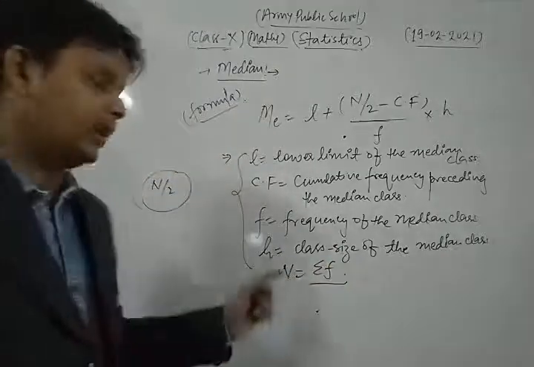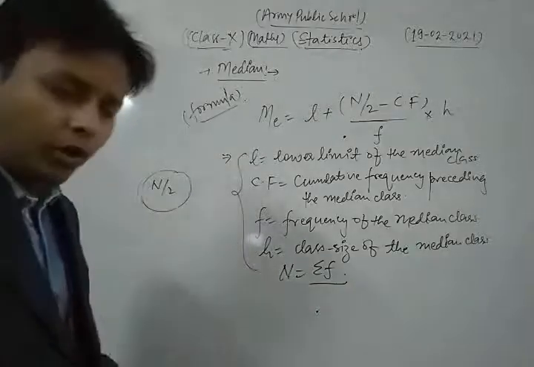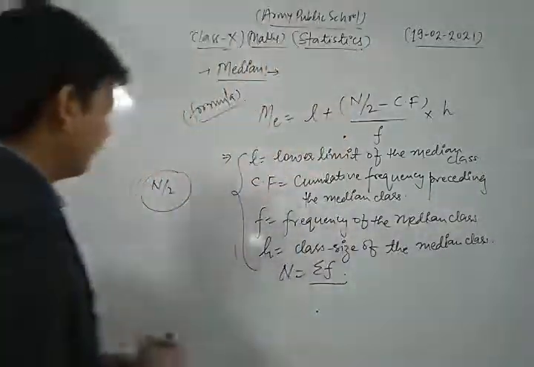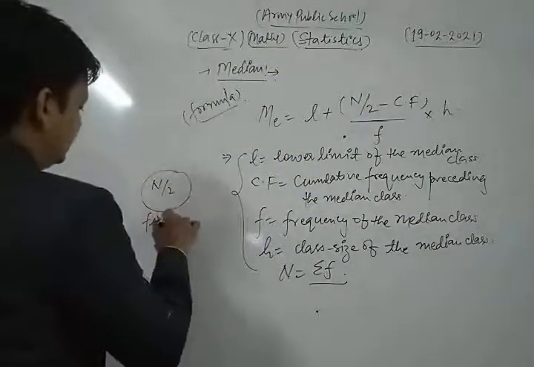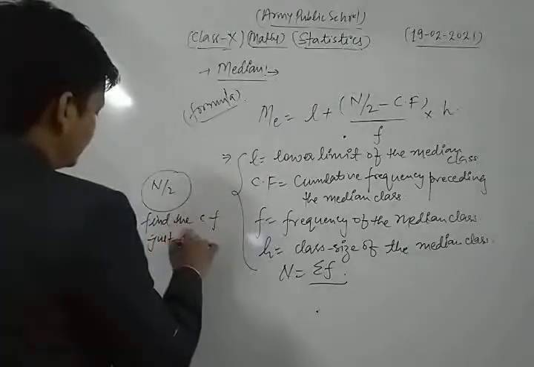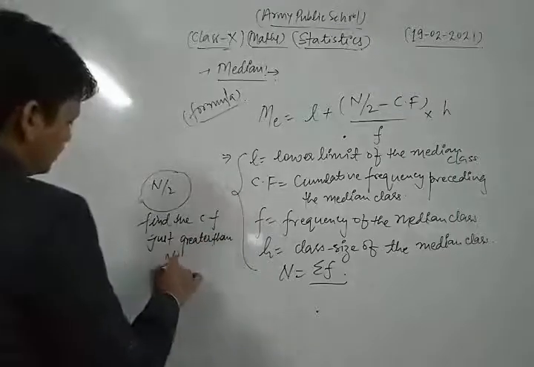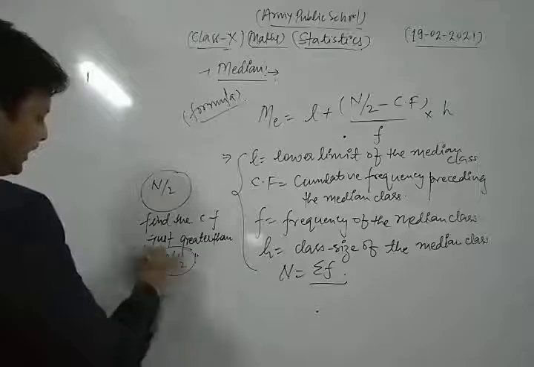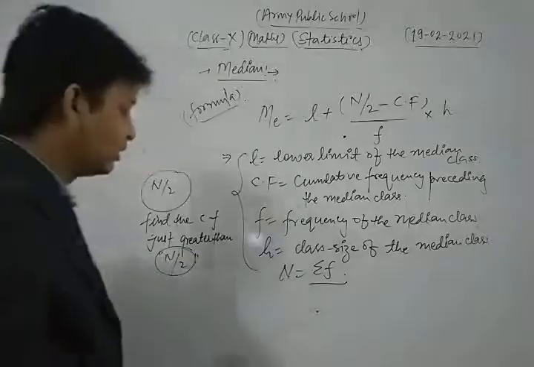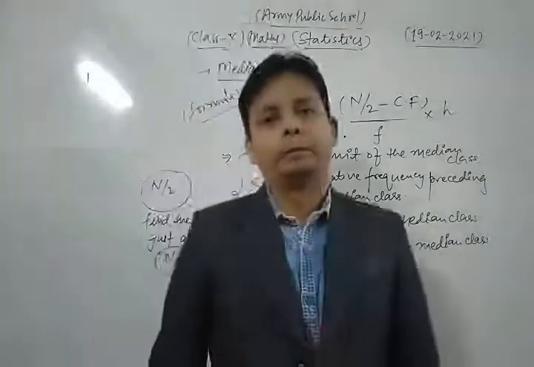Then we find the cumulative frequency just greater than n by 2. The corresponding class of that cumulative frequency is known as the median class.